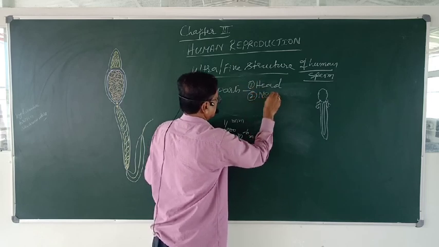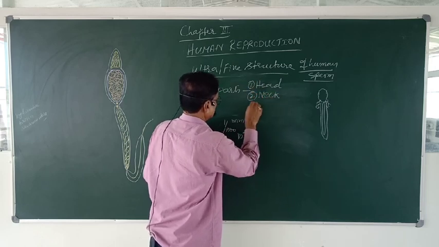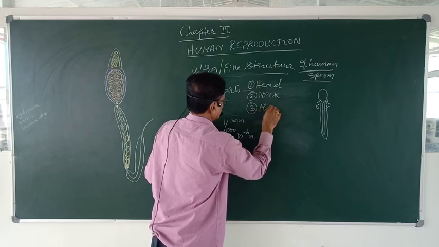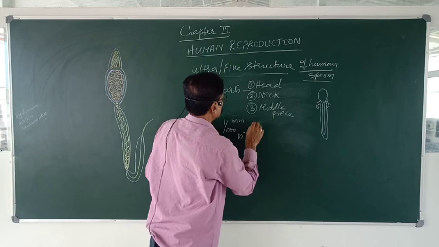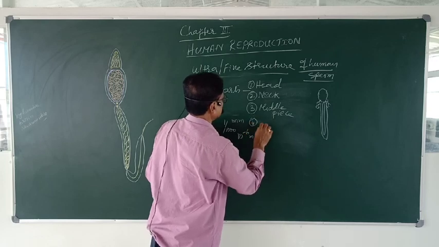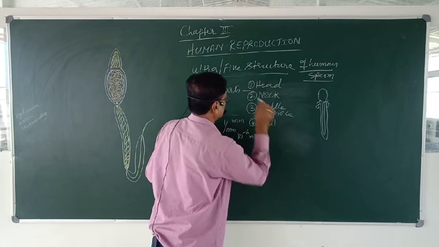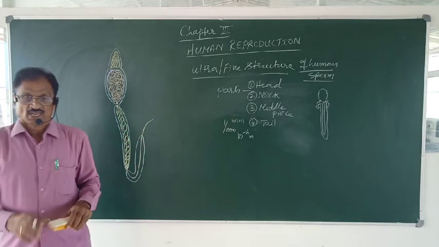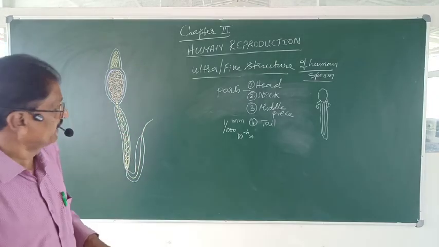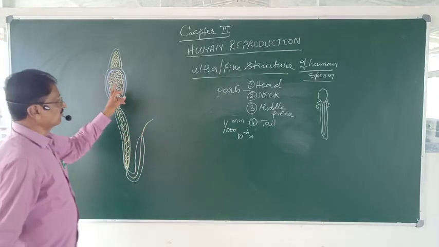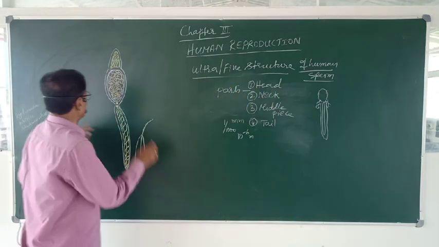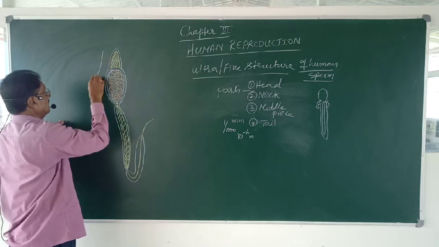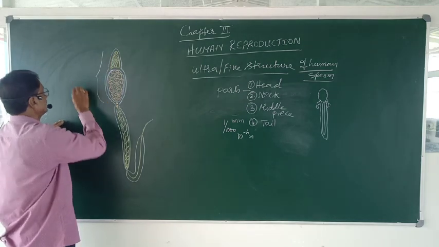Second is neck region. Third one is middle piece. And the fourth and the last is the tail. Now let us go one by one. The first part is head. From ear to ear, it is the head region.